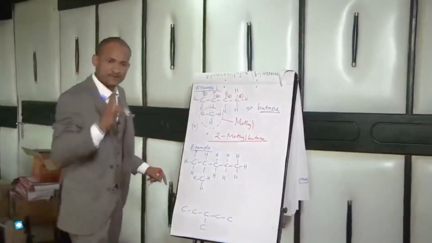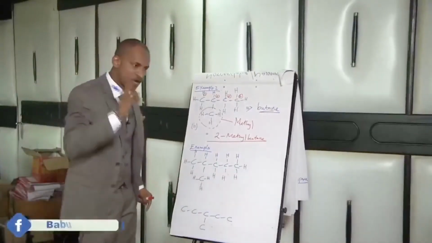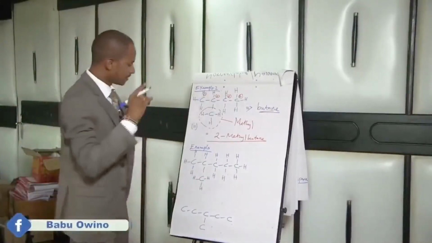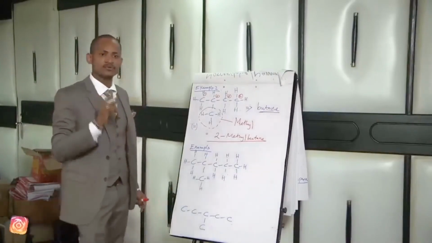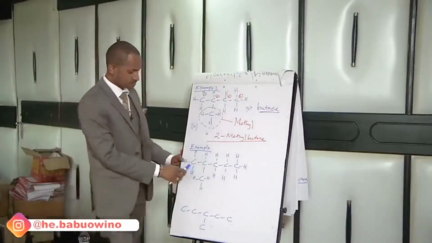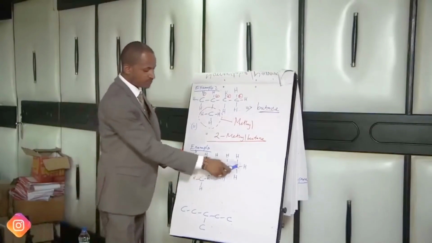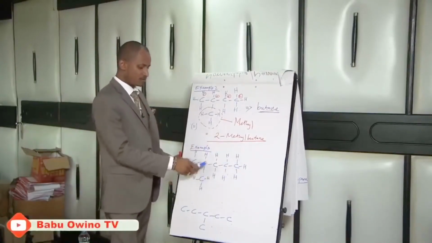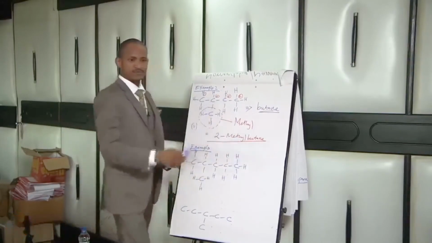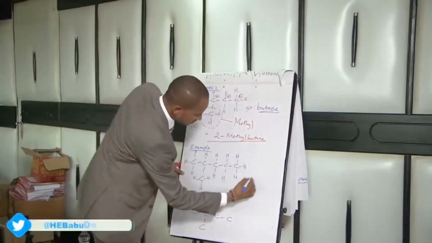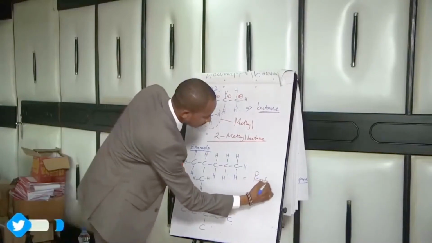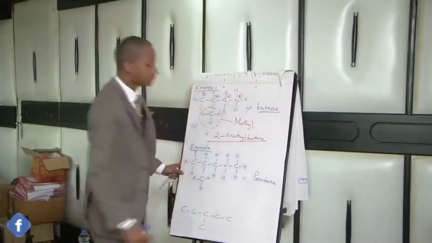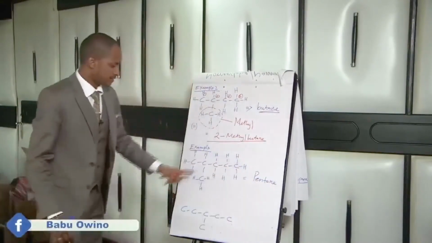First step, identify the longest continuous carbon chain. In our case, 1, 2, 3, 4, 5. So it is 5 carbon atoms that gives it pentane. When it is pentane, we are done with it.